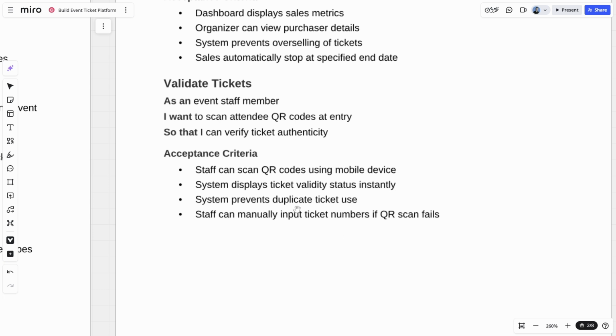The system prevents duplicate ticket use. So we need to keep track of when a ticket is used. So when we scan a QR code, that needs to be stored somewhere. So if somebody tries to reuse that ticket, they're prevented from being allowed into the event. And staff can manually input ticket numbers if the QR scan fails. So we need to put some form of ticket number on the ticket, and then having the ability to enter that ticket number on the same screen that we scan the QR code.